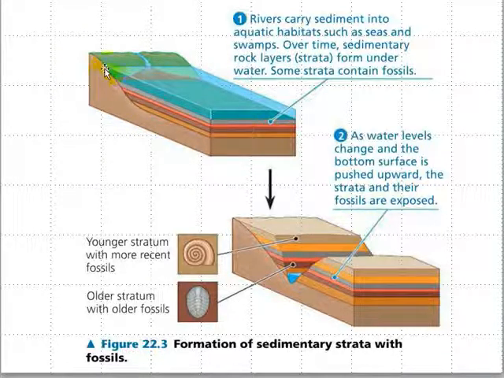Over time, those layers become compressed and form solid rock. Some of those layers may contain different fossils. Then what can happen is, as the water levels change and the bottom surface is pushed upward or the bottom layers are exposed, we may find some of those fossils.